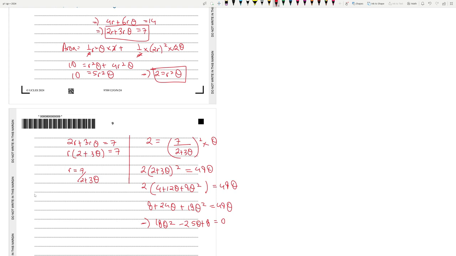So let's just use our calculator. Okay, 18, minus 25 and 8. So what are we getting?